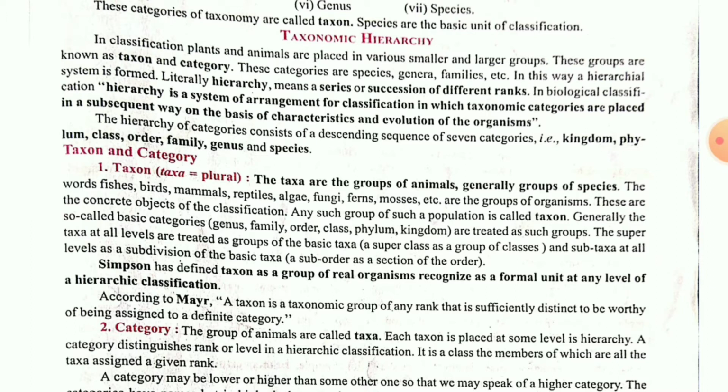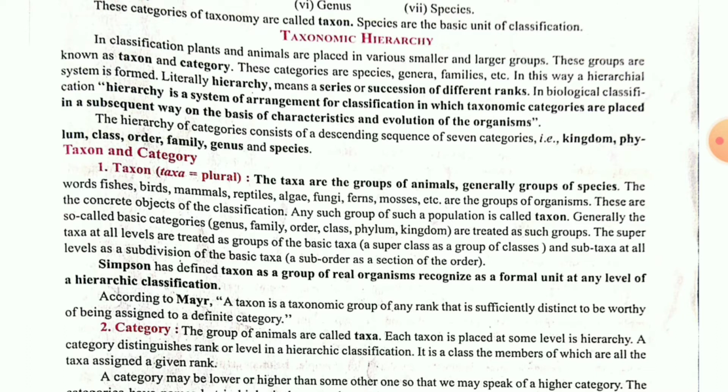Here, what's the meaning of hierarchy, children? As we had studied about taxonomy, the naming and the classification of any living organism is known as taxonomy. So taxon and category are the groups, you can say, for the naming of any organism. What is hierarchy? In hierarchy, children, a total of 7 categories are there.